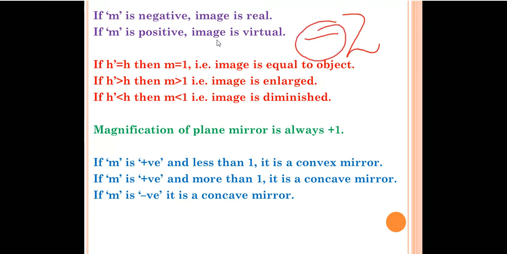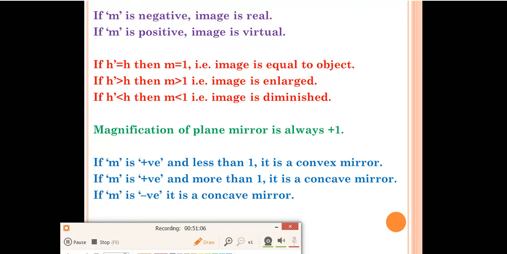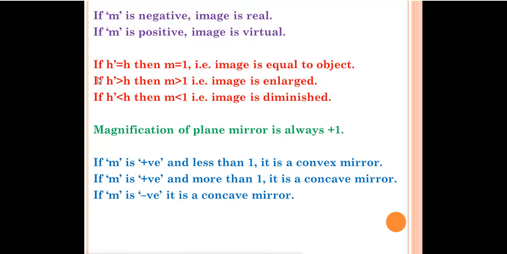Okay, and what will be the nature of the image if the magnification is +5? Then +5 is there, so you have to say it is a virtual image. So whenever the magnification is negative, the image is real, and whenever the magnification is positive, the image is virtual. Okay, remember this point.